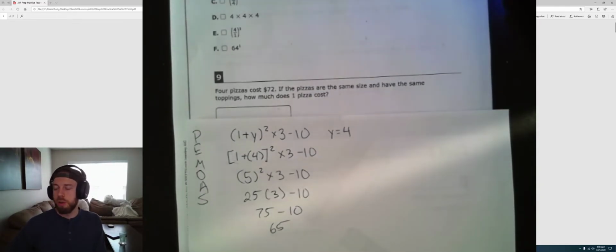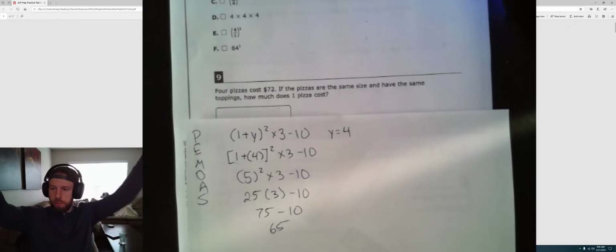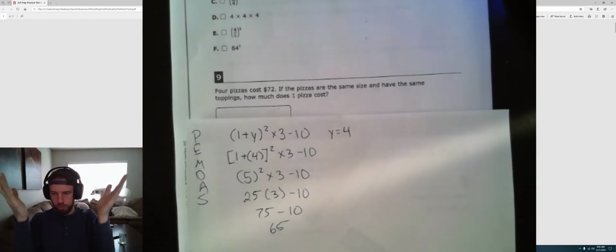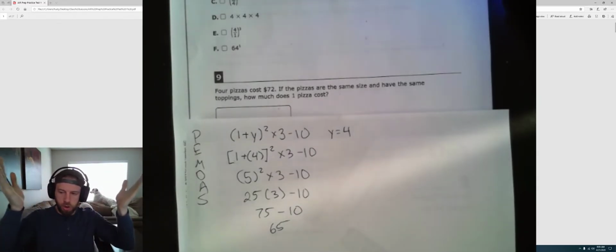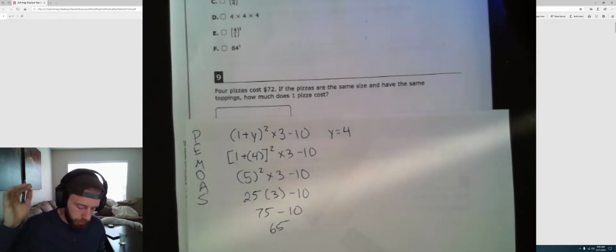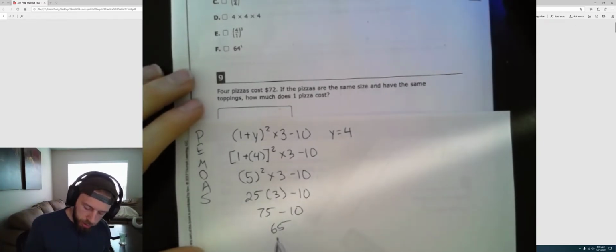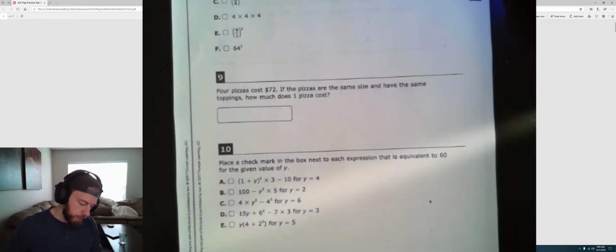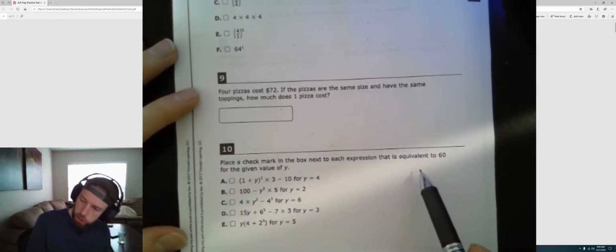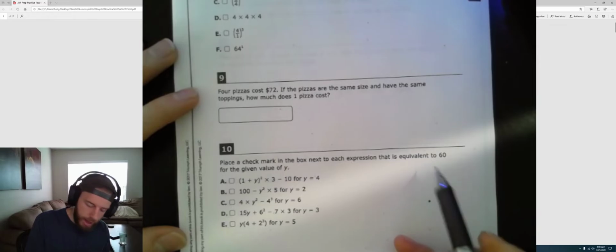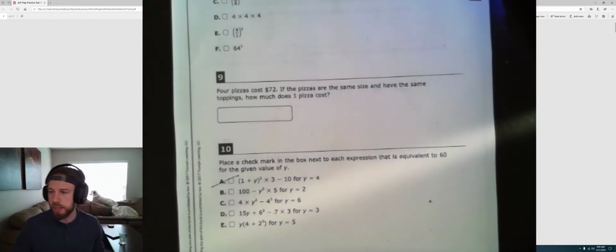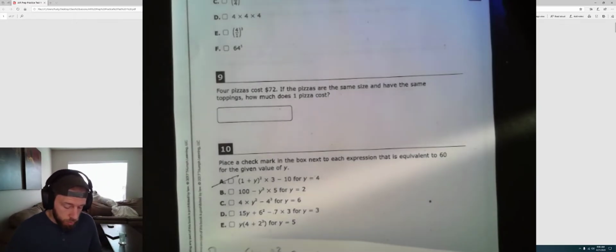And if you remember what we're looking for here, and this is one of those problems where it creates that upside down triangle. Some of you guys called it a piece of pizza or a Dorito. Or you guys are weird. Whatever you guys called it. But you get your answer down here, which is 65. And what we're looking for is expressions that are equivalent to 60. So A, not equivalent to 65 or 60, so therefore is a non-equivalent expression. We're going to move right on to the next one.